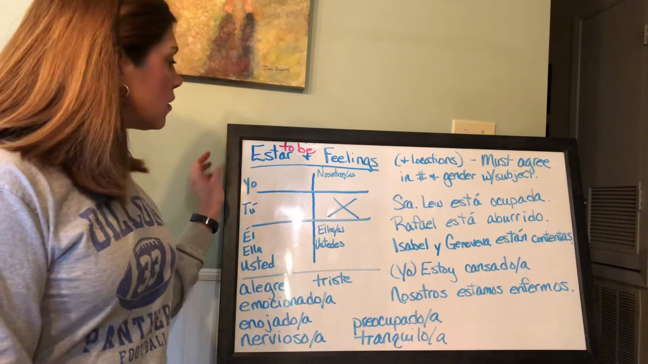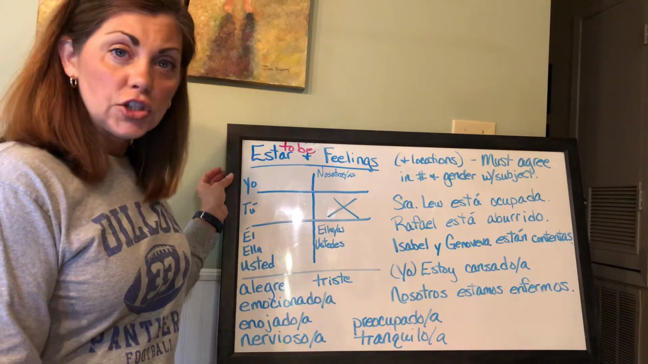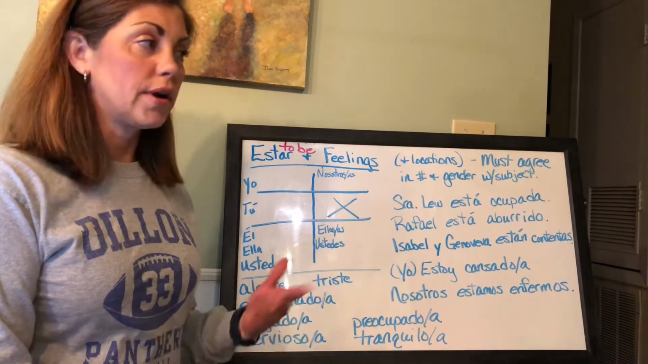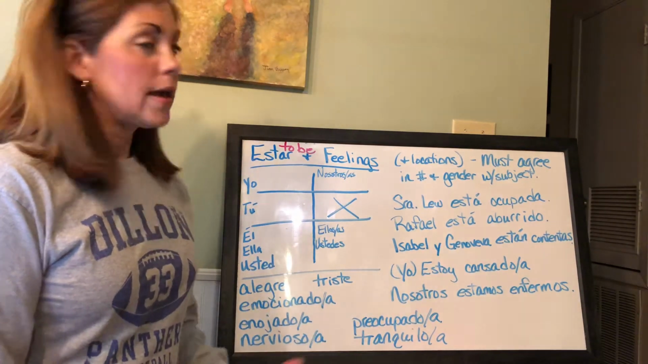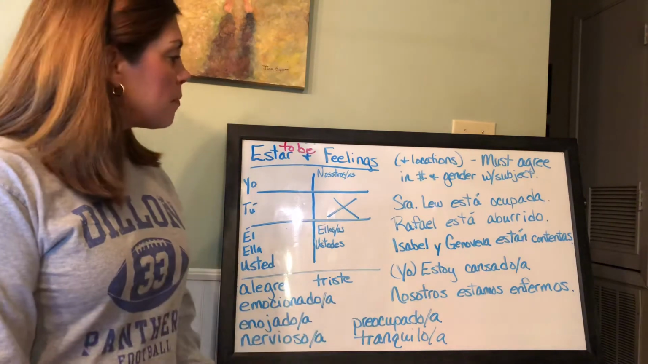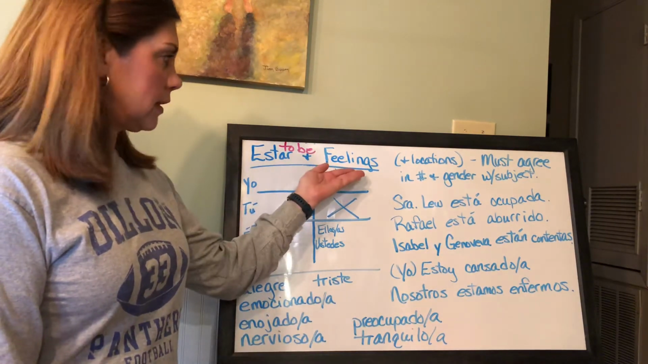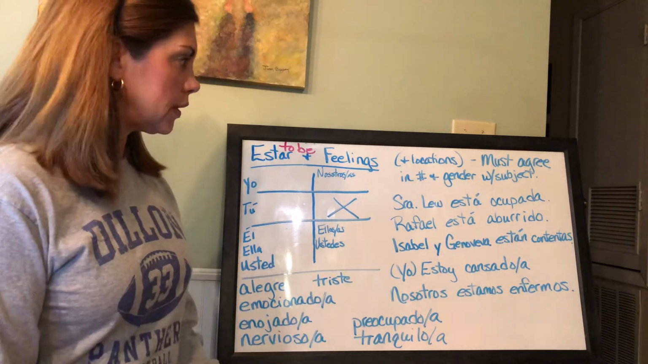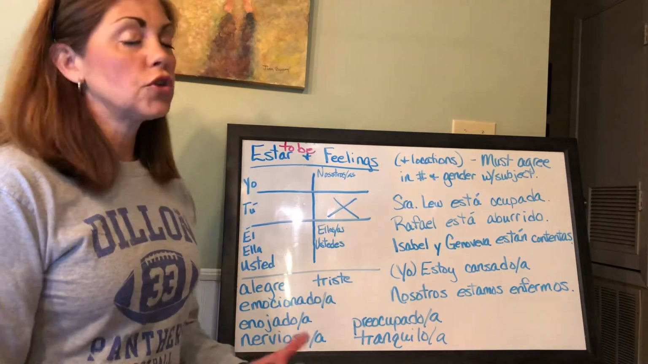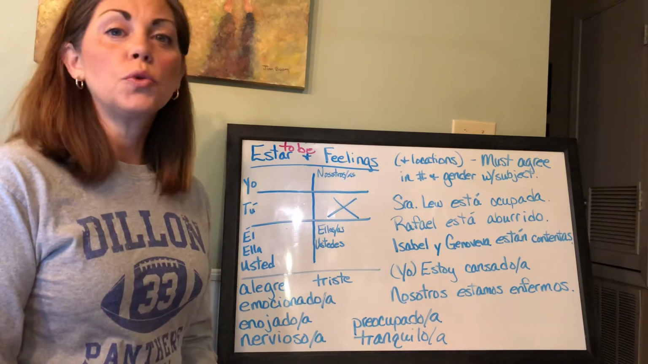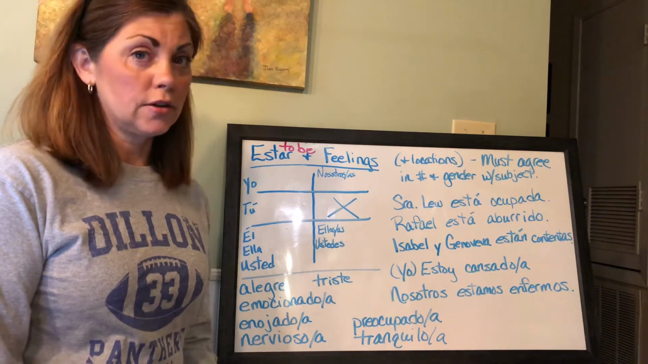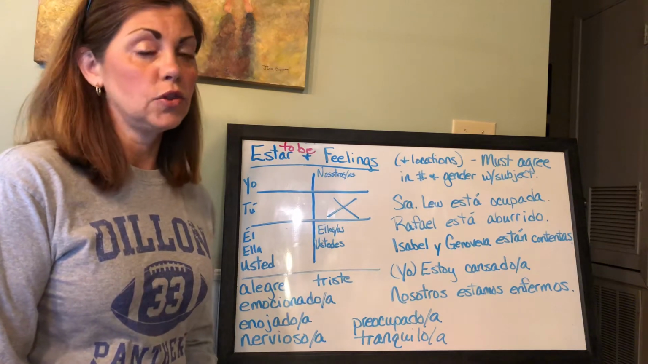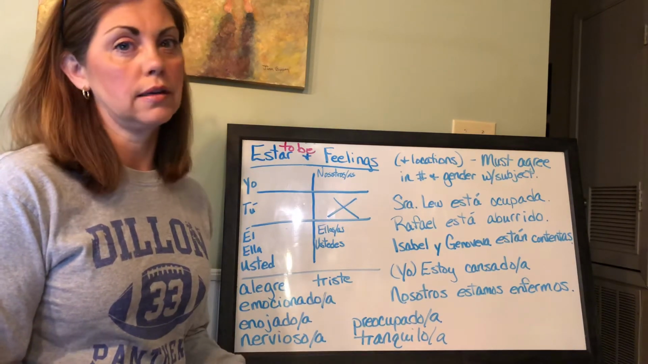But estar, we learned that we use this with location when you're telling where things are located, like ¿Dónde está el baño? Where's the bathroom? I am here, estoy aquí. But you can also use it with feelings, and these are adjectives that are describing the subject usually. And so when you're talking about how you feel, you will use estar instead of ser. So if you wanted to say I'm sad, you say estoy triste. You wouldn't say soy triste.